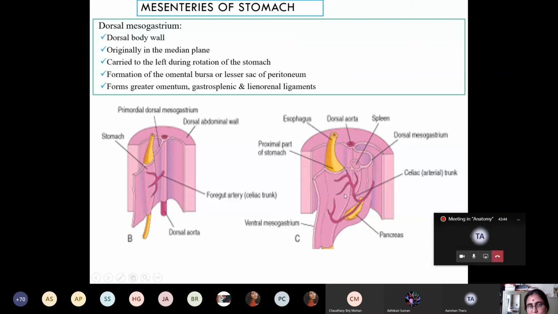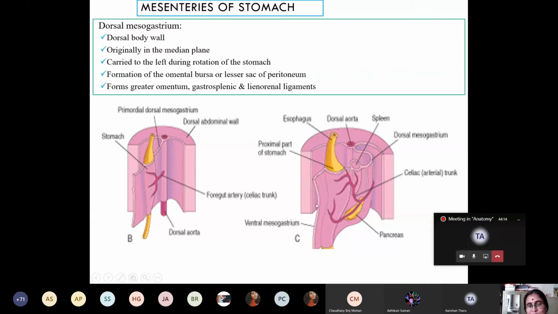Similarly, there is a fold of the peritoneum, a fold of the mesentery, which suspends the developing stomach anteriorly with the anterior wall of the abdomen. This is known as the ventral mesogastrium. Then what happens during development? From the junction of the midgut and foregut, there occurs the formation of the hepatic bud. This hepatic bud invades the ventral mesogastrium and divides it into two parts.